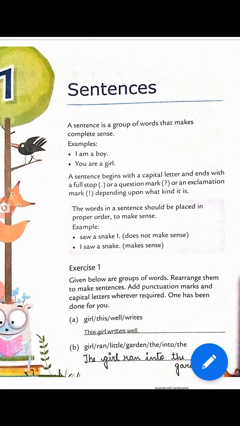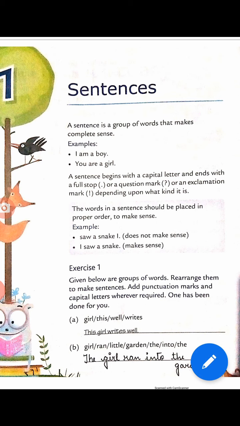Okay, now the first exercise, read the heading. Given below are groups of words. Rearrange them to make sentences, and add punctuation marks and capital letters wherever required. One has been done for you. In the first question, what we are looking at is jumbled words. Now we have to rearrange these words into a meaningful sentence.